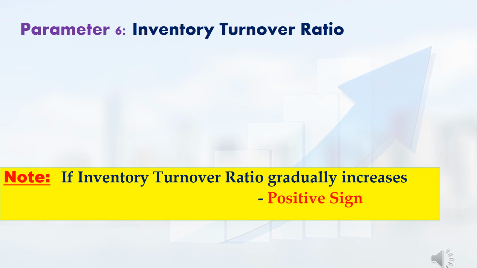In any company, if inventory turnover ratio value is increasing year by year, then we can consider that a positive sign. If the inventory turnover ratio value is decreasing year by year, then that is considered a negative sign. If the inventory turnover ratio value is constant, then it is acceptable.